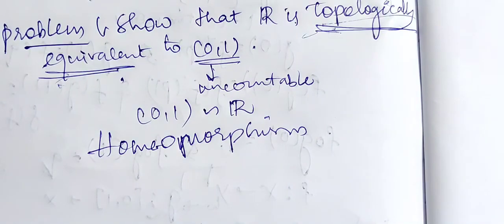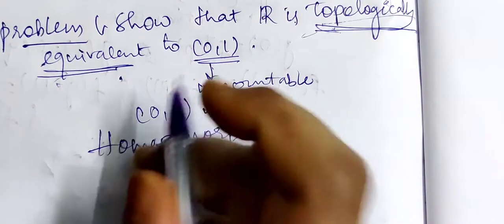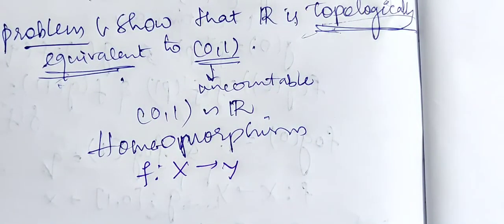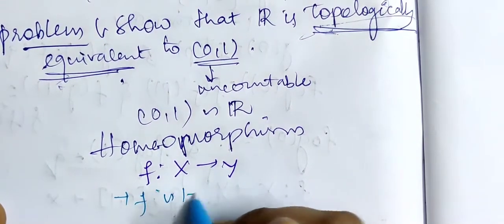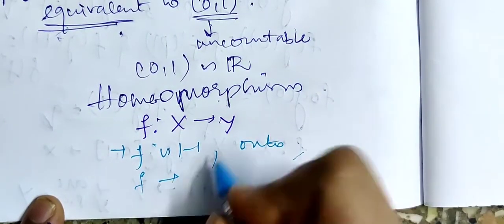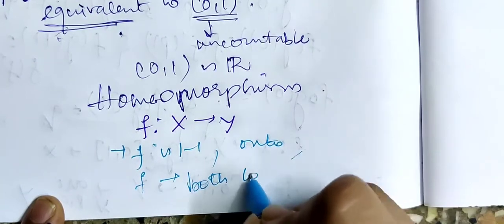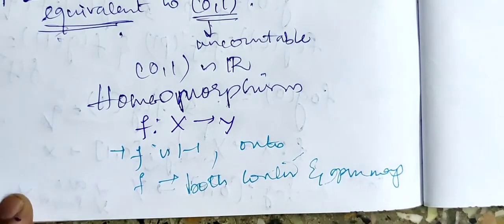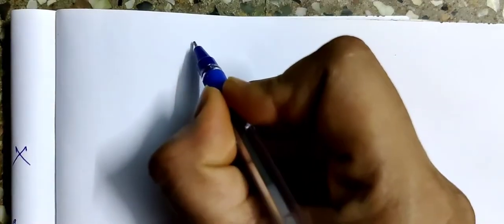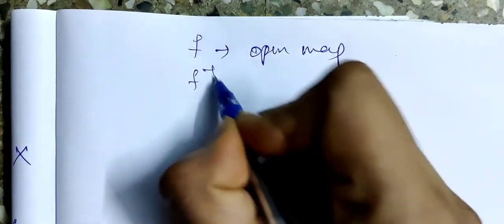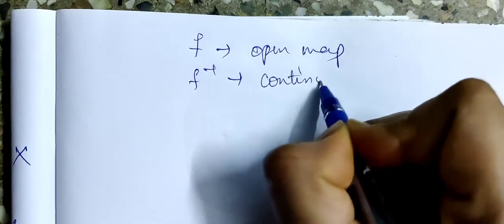Homeomorphism was a function f from a space X to another space Y such that f is 1-1, onto, and f is both continuous and an open map, right? Also we had discussed that if f is an open map, then f inverse is a continuous map.